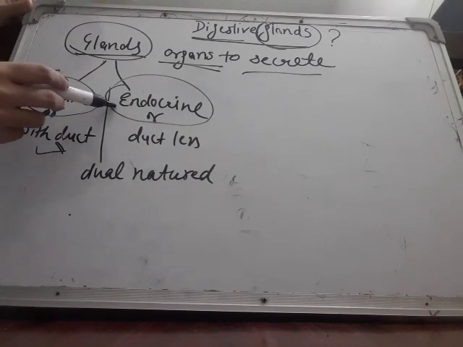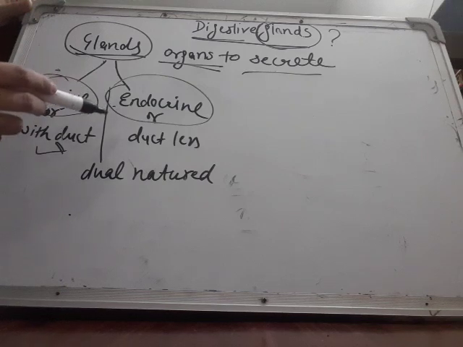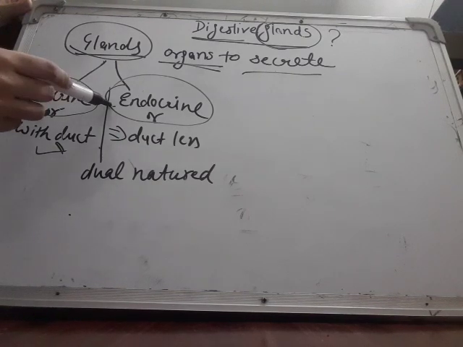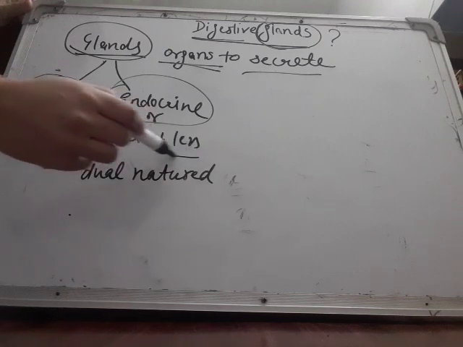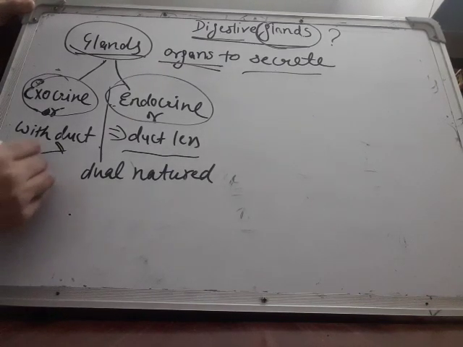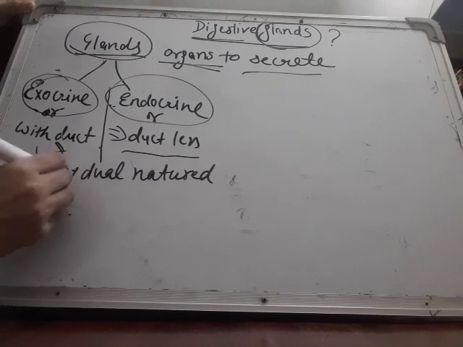And endocrine glands are the glands which pour their secretions directly into the blood, and through blood it reaches the target. That is why endocrine glands are also known as ductless glands. Let us study an example of an exocrine gland: salivary glands.